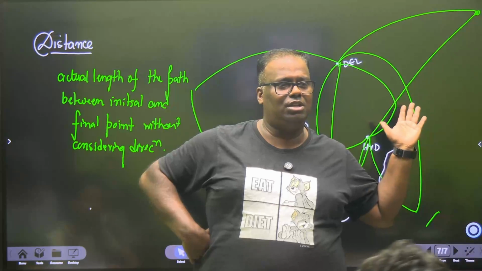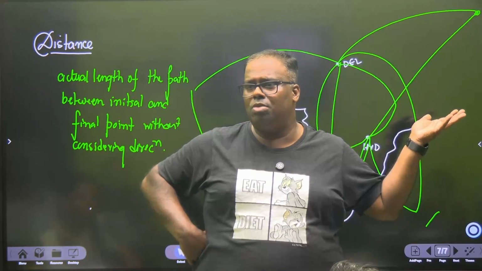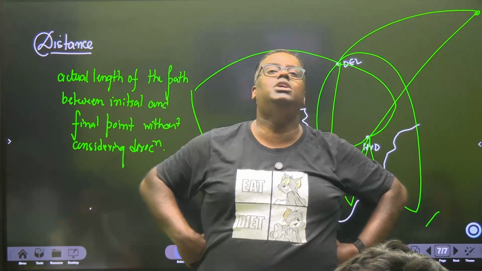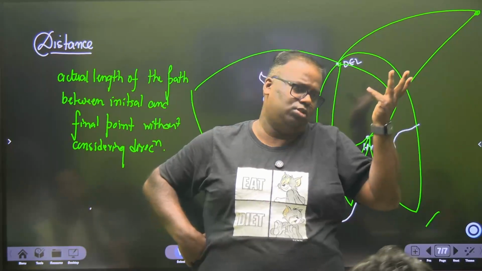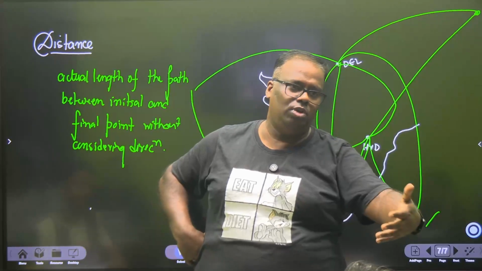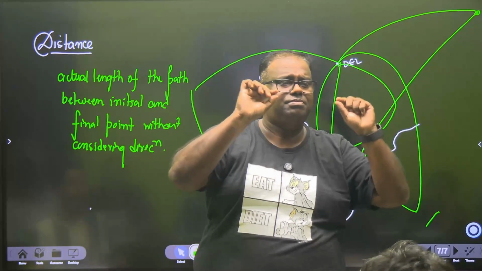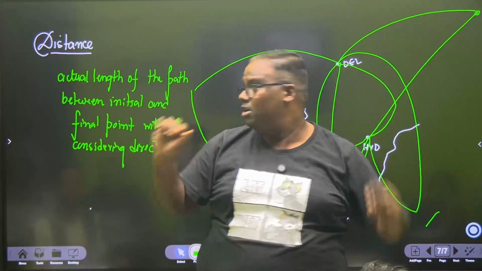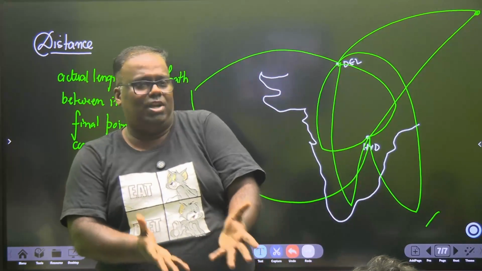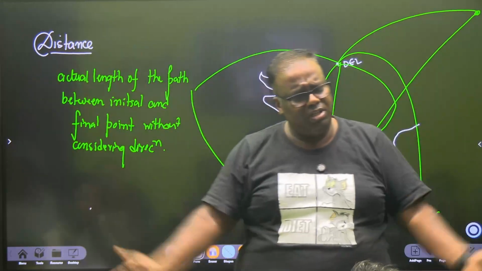What is the distance from D Tower to Ratnadeep? As you think. Because I don't know, sir, what is your free mind? You might like to go to In-Orbit Mall, watch a movie and then go to Ratnadeep. That's also possible. Or you might go to Pune to say hello to Ekaksh and then go back to Ratnadeep. Or like an obedient child, you might go straight. Sir, you might walk straight into the swimming pool, get yourself half drowned and still you can go. So there are many ways. That's why I say distance is the actual length of the path between an initial and a final point. The initial point was Tower D, the final point was Ratnadeep, right? Initial to final point, irrespective of the direction that you have taken.